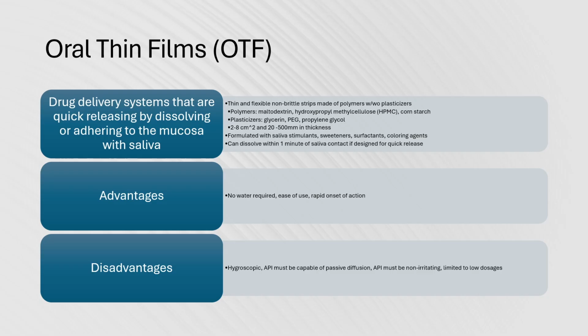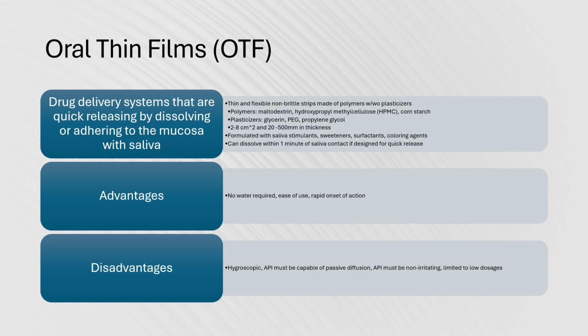Examples of plasticizers include glycerin, polyethylene glycol, and propylene glycol. Films can range in size from 2 to 8 centimeters squared and can be as thin as 20 millimeters to 500 millimeters thick. They are often formulated with saliva stimulants, sweeteners, surfactants, and coloring agents. They can be designed to dissolve within 1 minute of contact with our saliva.